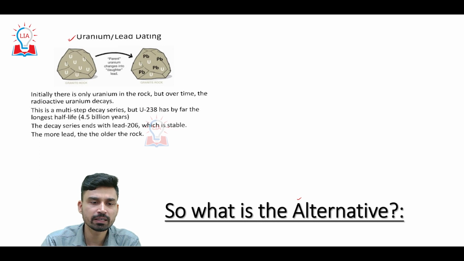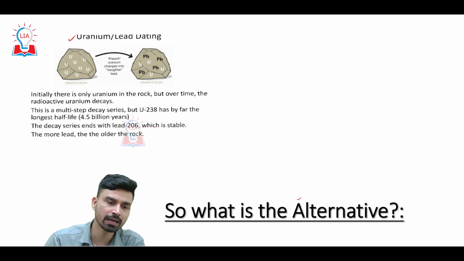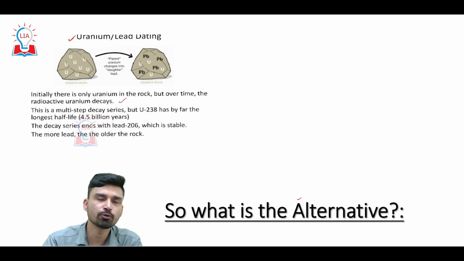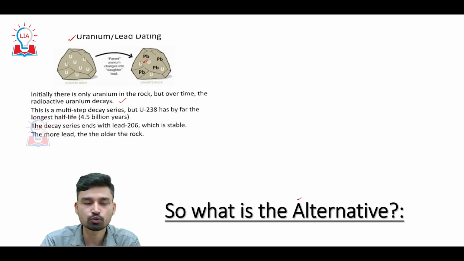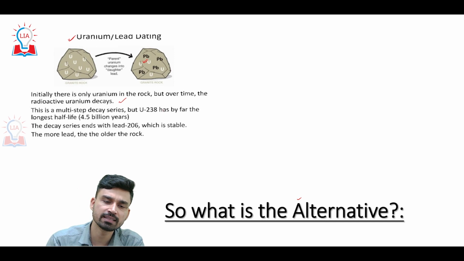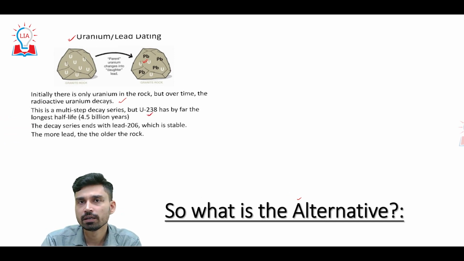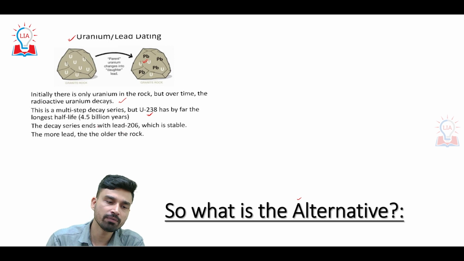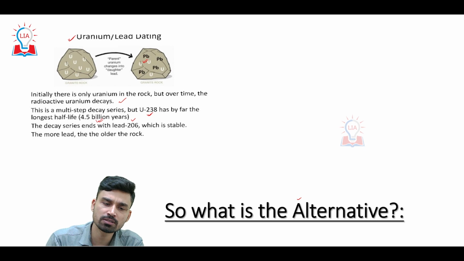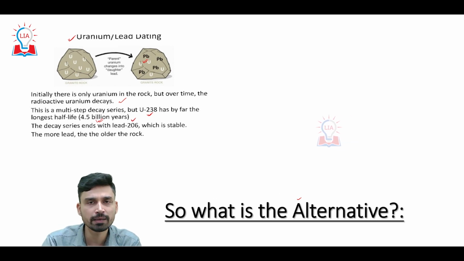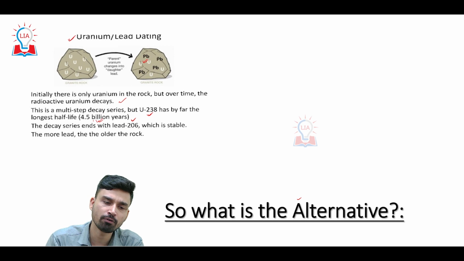Now we know that uranium is a material found around us, especially in rocks. As time passes, uranium starts to decay, and gradually decays into what we call a stable isotope of lead. This is a multi-step decay series, but as far as time is concerned, uranium-238 has by far the longest half-life of 4.5 billion years. That means even if you want to estimate the age of an object that is 1 million, 2 million, or 3 million years old, we can easily do this, because the concentration of uranium-238 and lead will be sufficiently high, as it has a half-life of 4.5 billion years.